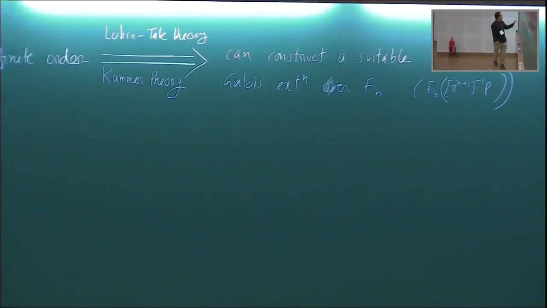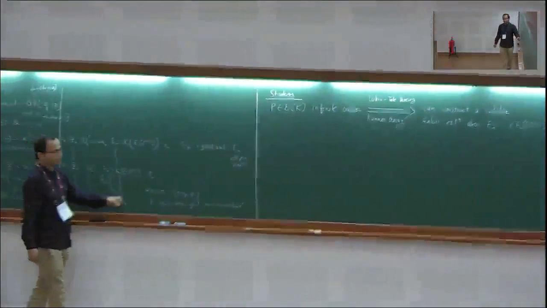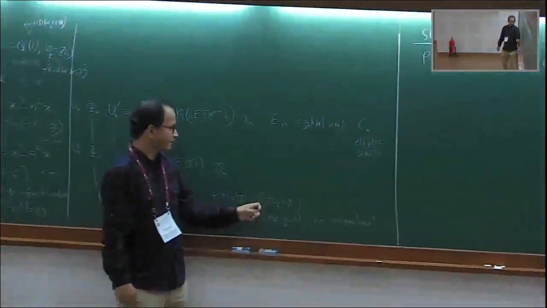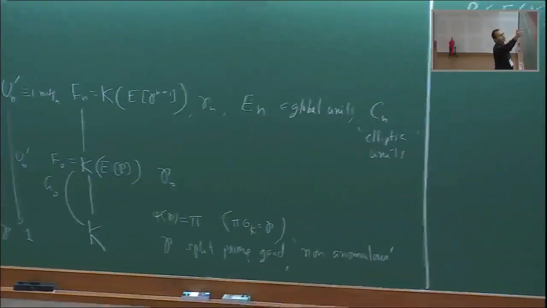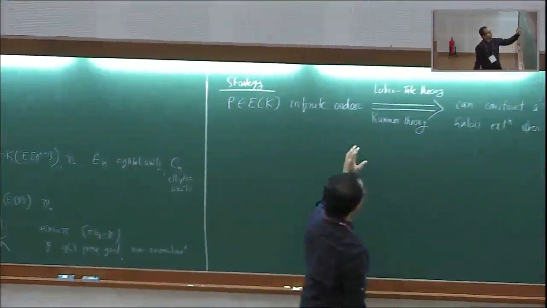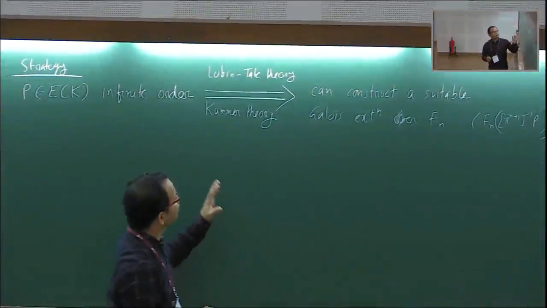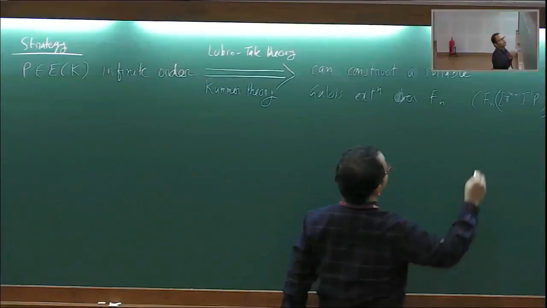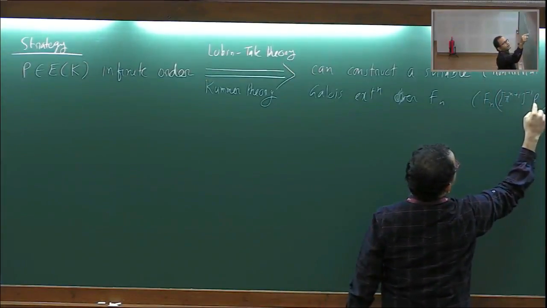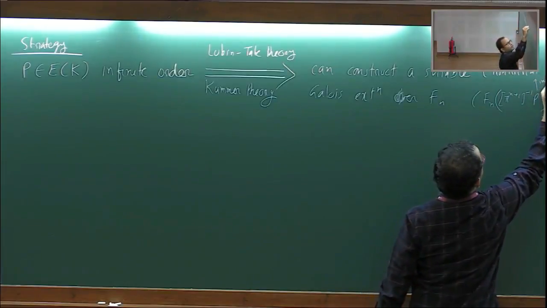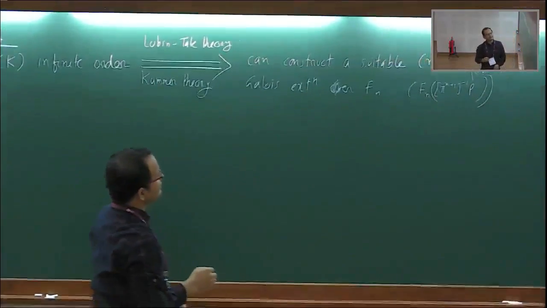Because we also discussed yesterday that if we have an elliptic curve over K with CM by O_K, then this is actually class number 1. So every ideal is principal, and this is a generator of this. So we can construct this Galois extension, and it is basically through Lubin-Tate theory, because we show that this extension is non-trivial, okay? The important thing is that it is non-trivial, and it is coming from the fact that it is of infinite order. Because it is infinite order, that's why this construction is non-trivial, okay?